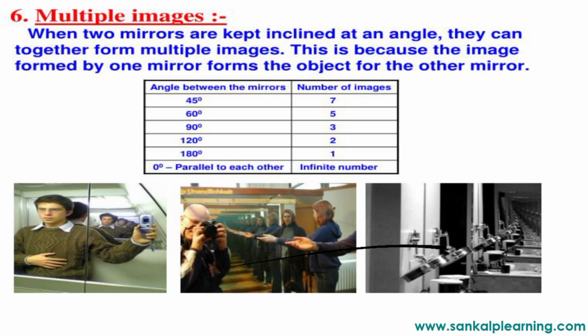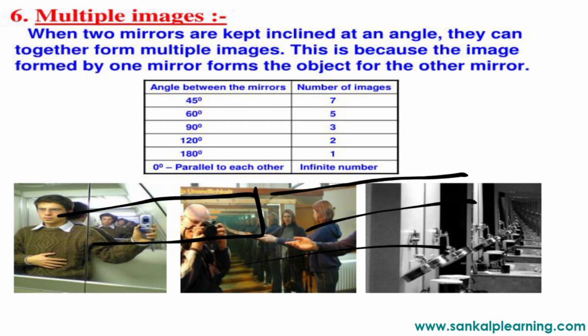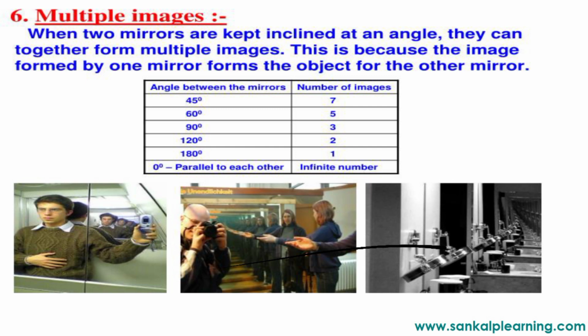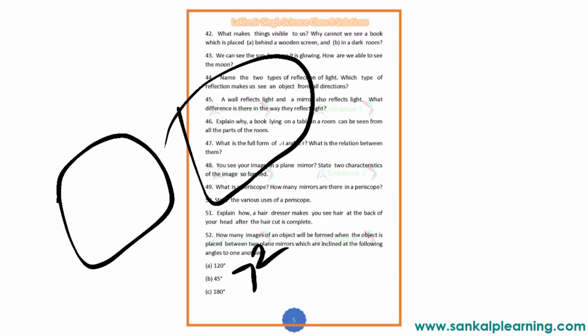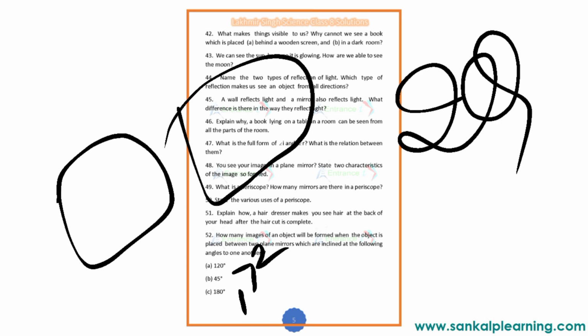180 means you can see only one image. 180 means like this, two mirrors are placed like this. This is 180. You can see only one image. So these are the main important questions. Two questions are left out, which I will be discussing in the next class by starting, and then I will start a new concept.